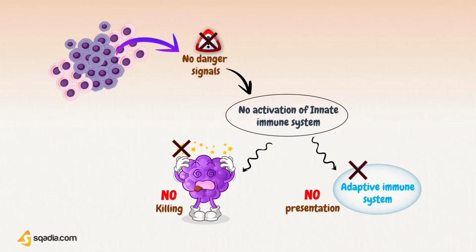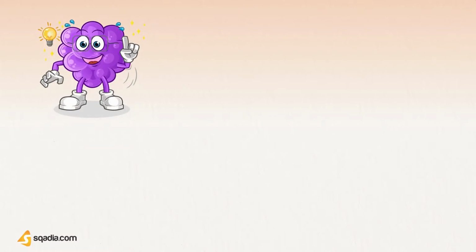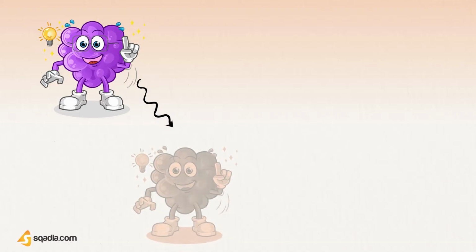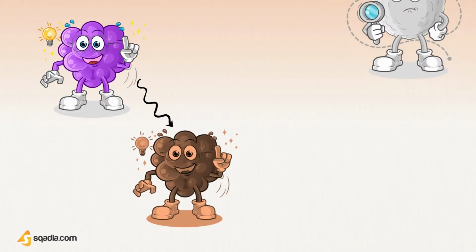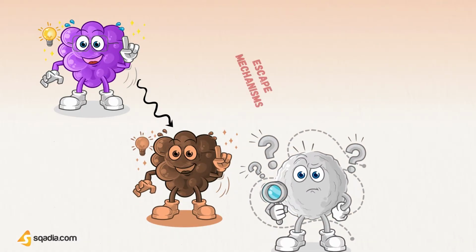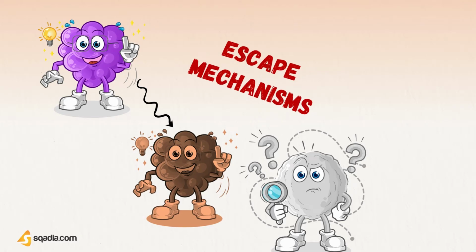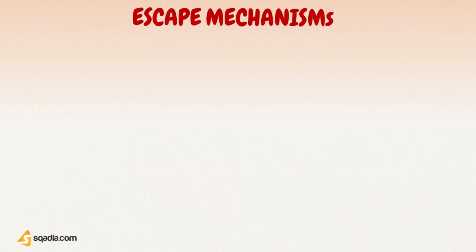Well, this is not the fault of the immune system, except in immunocompromised patients, but the tumor itself develops such mechanisms so that it can avoid immune response. This set of mechanisms is called escape mechanisms of tumor cells. So, let's see what the different escape mechanisms of tumor cells can be. There are a number of escape mechanisms that are responsible for the absence of an effective immune response against tumors. Let's try to understand some important mechanisms one by one.